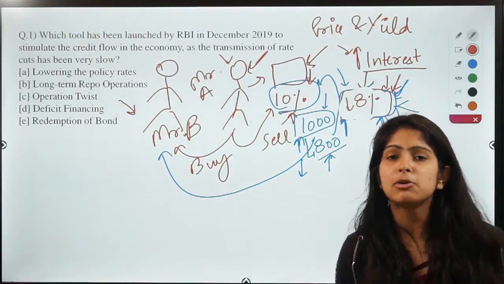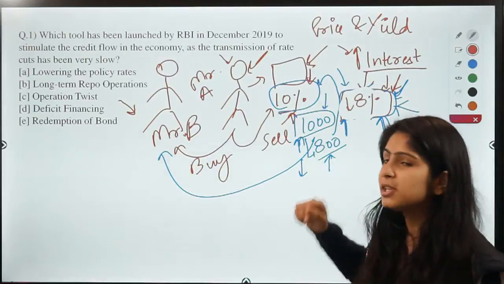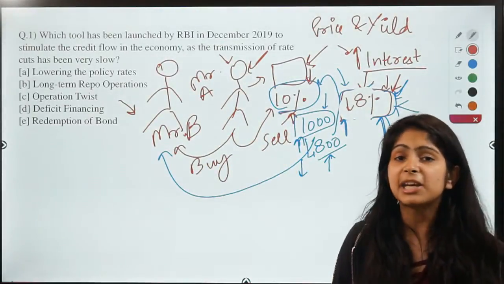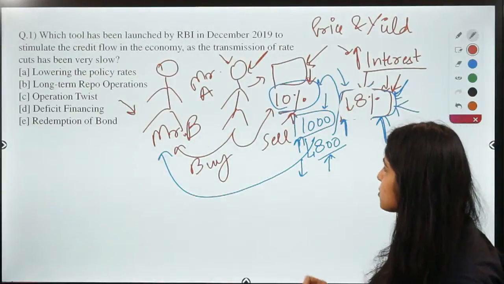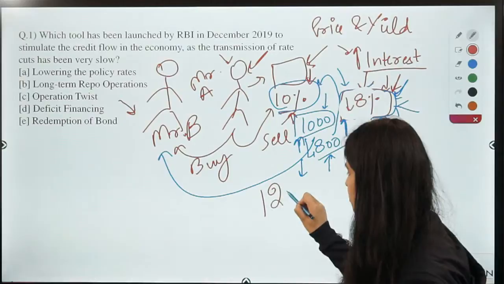But now Mr. A, as I told you, is a very clever man. Now he says, I am not going to sell you this bond at the old price, as this is earning more benefit, more income than the market. That is why if you want to buy this bond, you will have to pay me rupees 1,200.